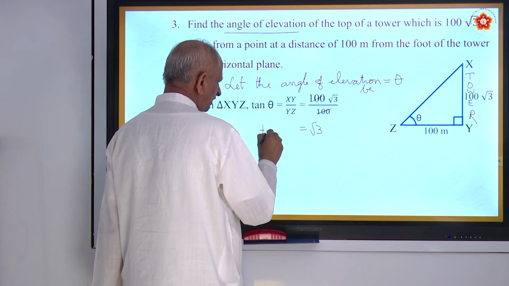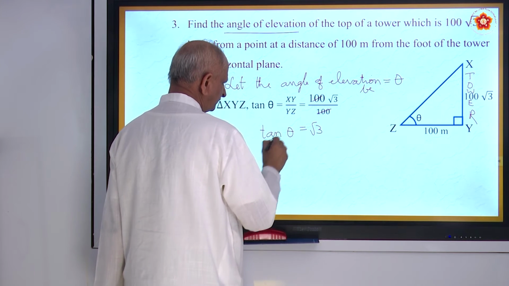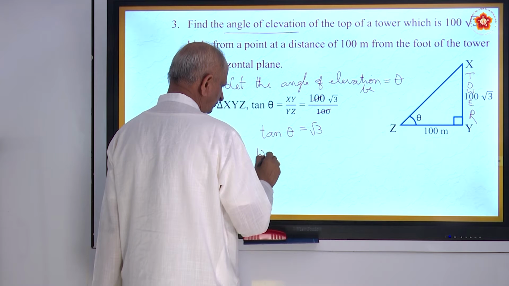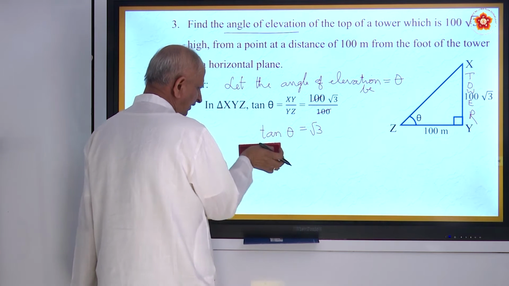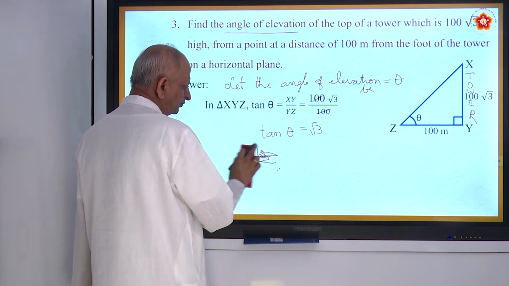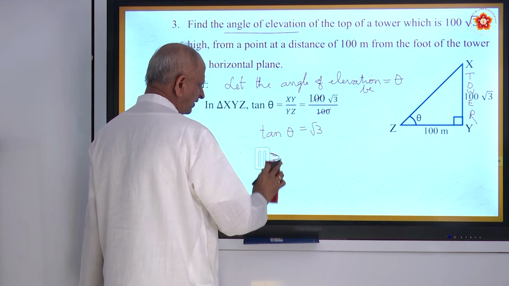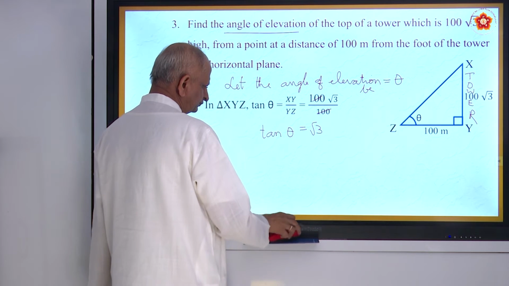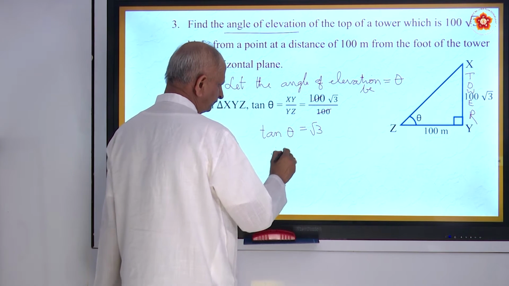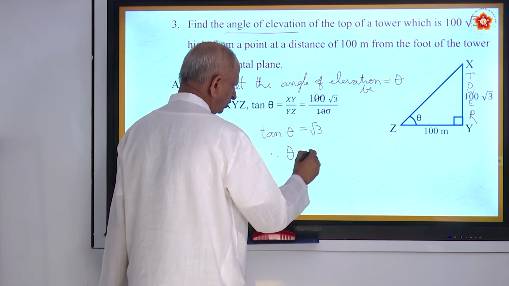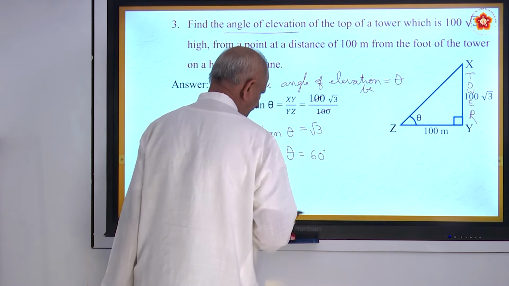When you get tan theta as root 3, theta is equal to, come on, how much? Without seeing the table, you must be able to tell. Therefore, theta is equal to 60 degrees.